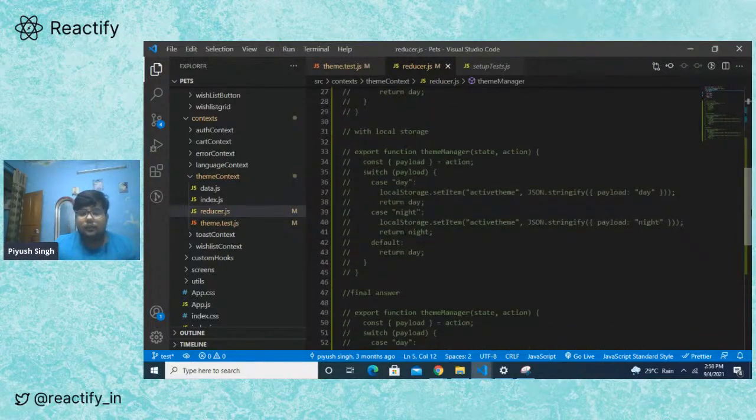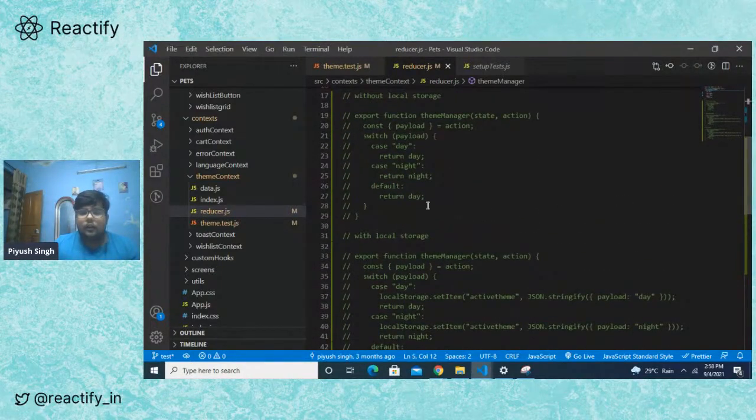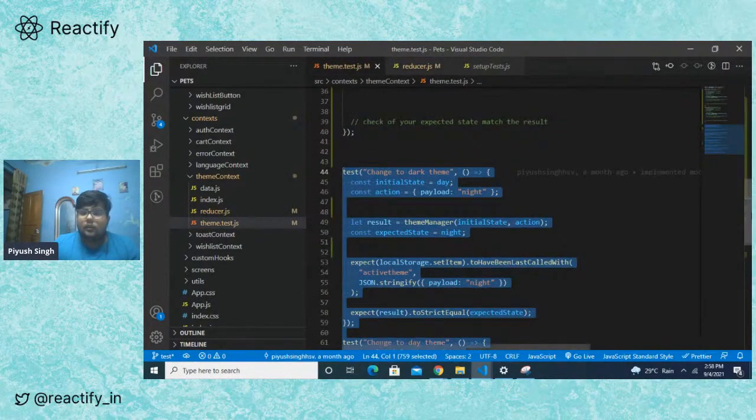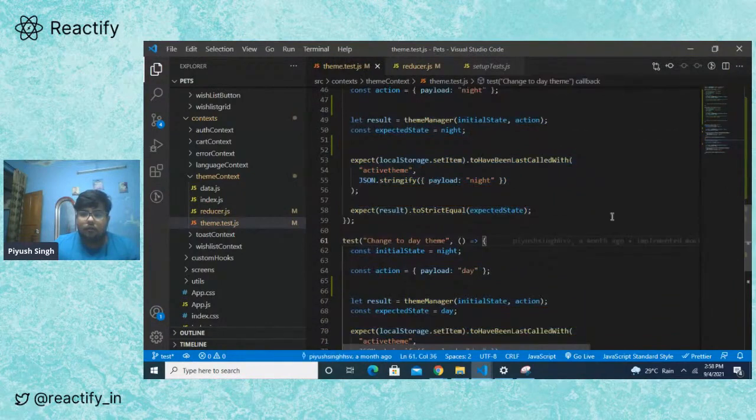Let's tackle it one by one. This is the function where we return the dark theme if the payload is dark, and we return the night theme if the payload is night, right? So let's just run this test as of now.